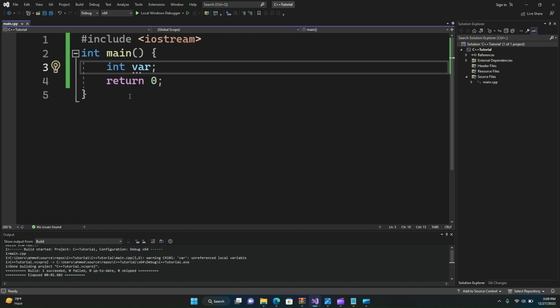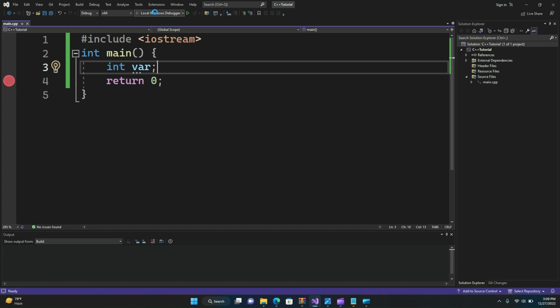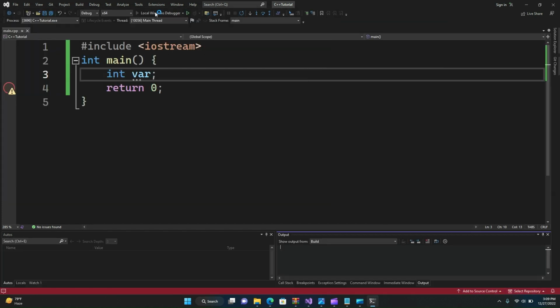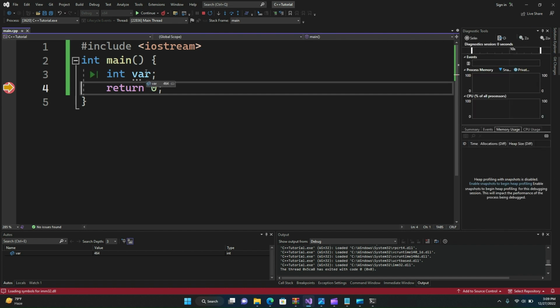If we put a breakpoint on the return statement and run our code, and hover on our variable, we can see that this variable stores the value 464. It means it has some garbage value in it.